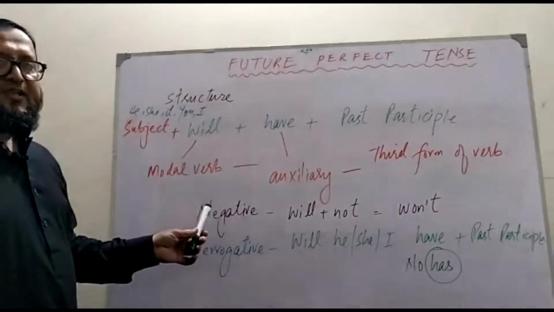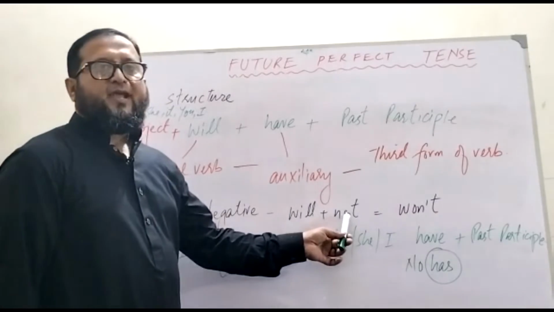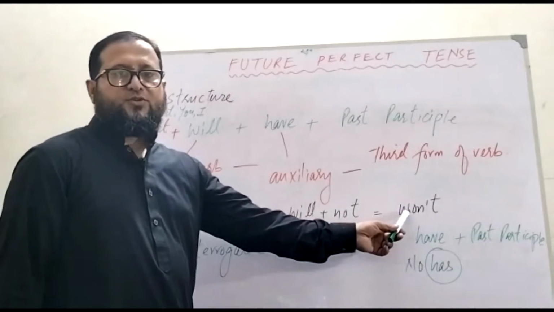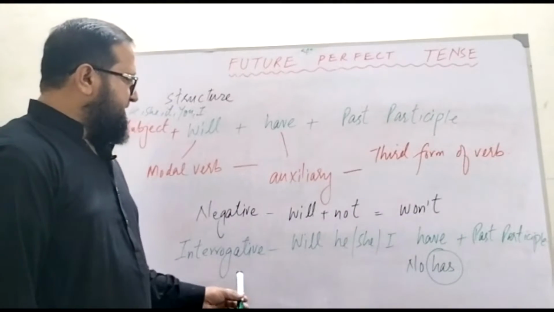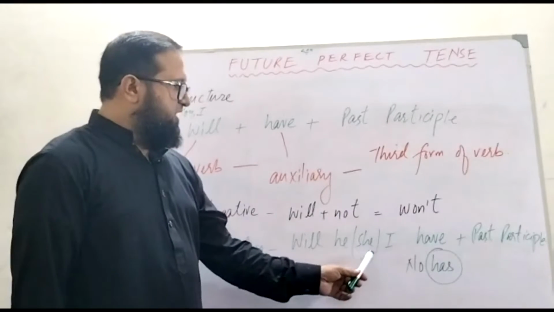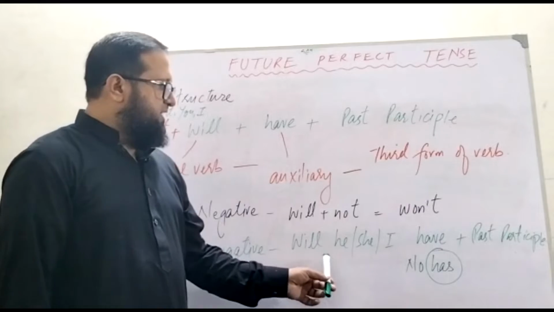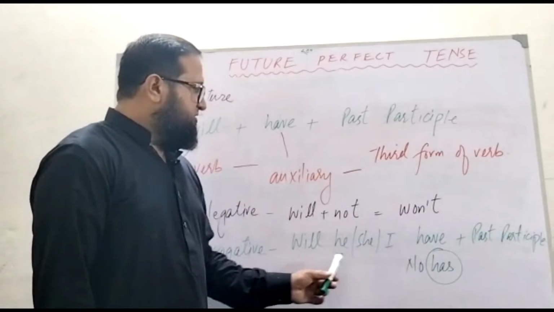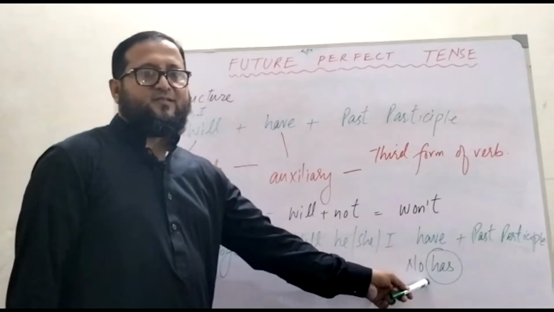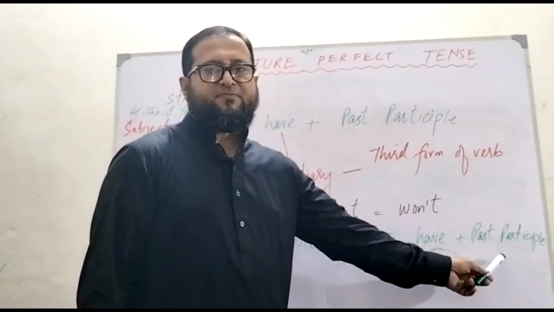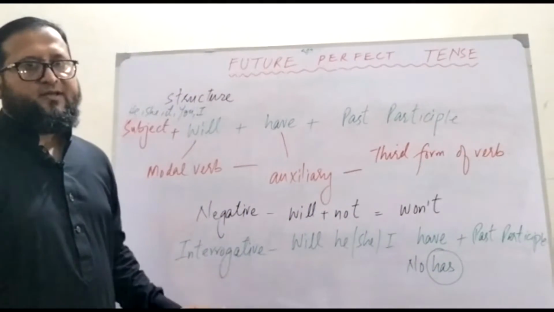So negative. When you are going to make a negative sentence, then you have to write will not. And I have already told you will not is equal to won't. Alright, it's so easy. Then is interrogative. Interrogative sentences: will, he, she, I. Any subject you can put over there in your sentences. Will he have? Will she have? Will I have? No has over there. Right? And then the past participle, the third form of verb. So remember, the structure is very important for your learning.